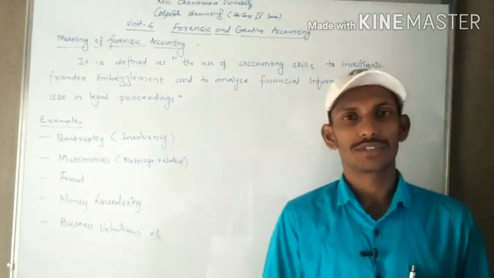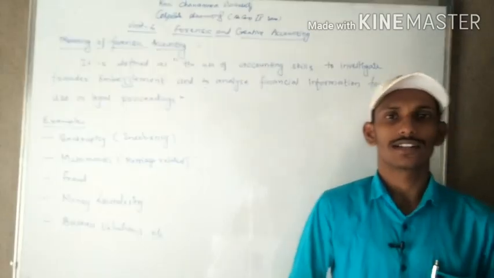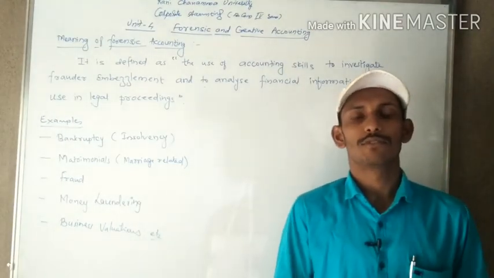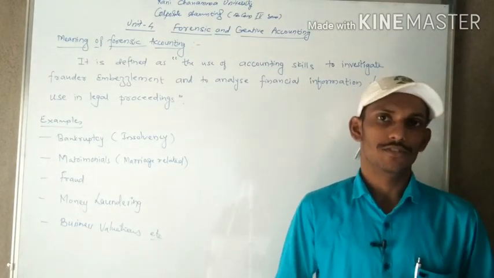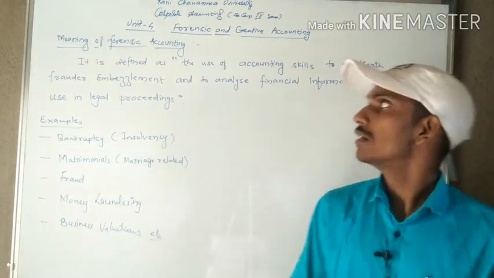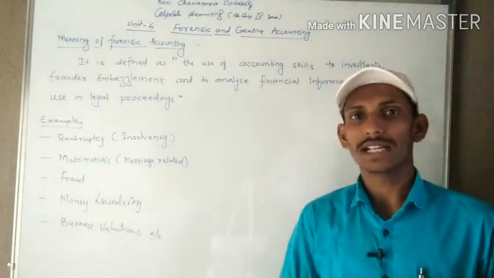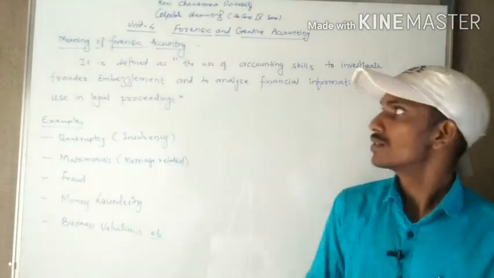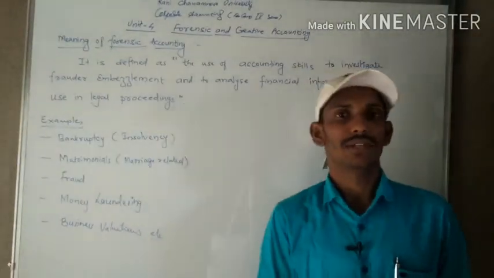In this lecture I am going to discuss the subject corporate accounting. This subject has 4 practical units and 1 theory unit. So that theoretical part we'll see in this lecture. Unit number 4, the heading is forensic accounting and creative accounting. So we'll see one by one.